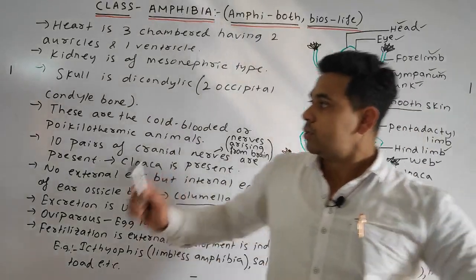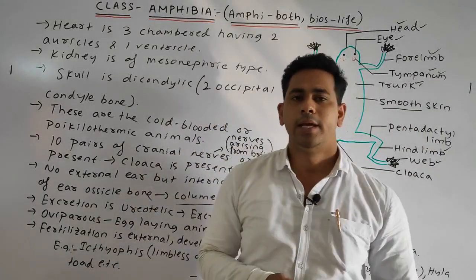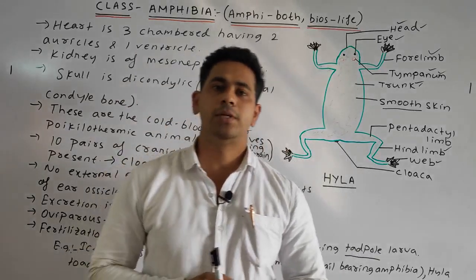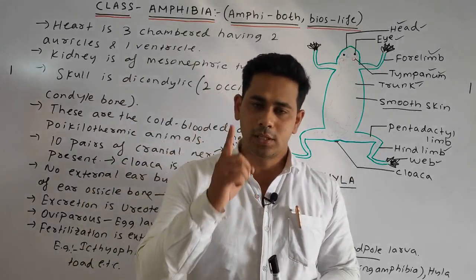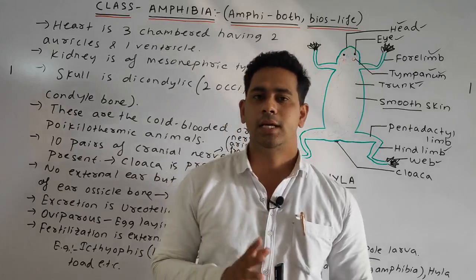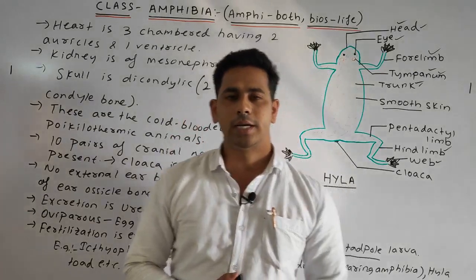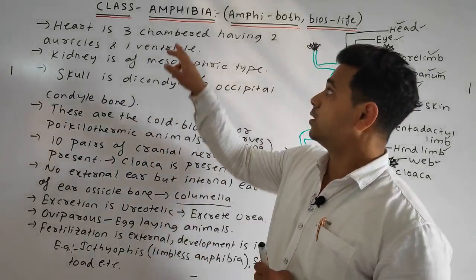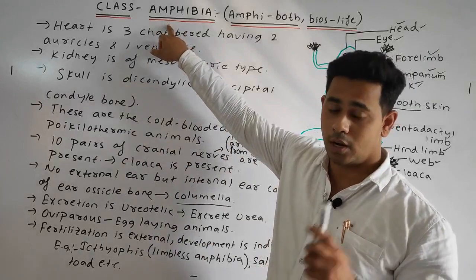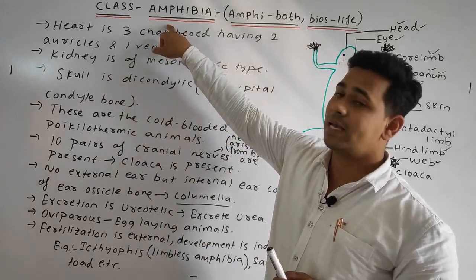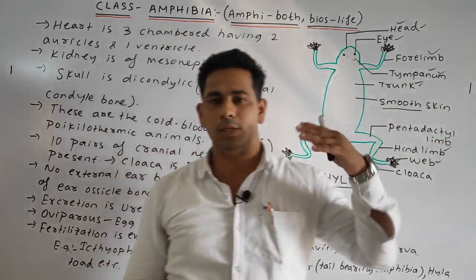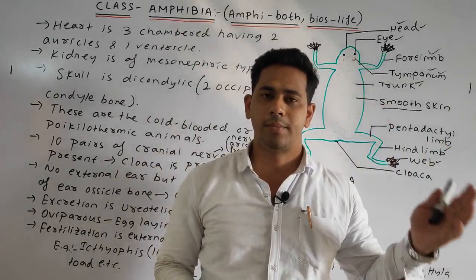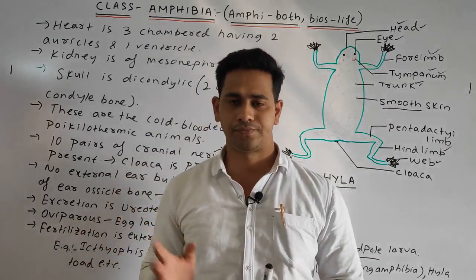So students, we discussed today in detail, first, the general characteristics of the tetrapoda. Tetrapoda means 4 feet organisms. Under the tetrapoda we discussed so many general points. Then we discussed the first class under the tetrapoda, that is the class Amphibia. Amphibia means, amphi means two or both. It can survive in both the environments. It can survive on the land also, it can survive in the water also.